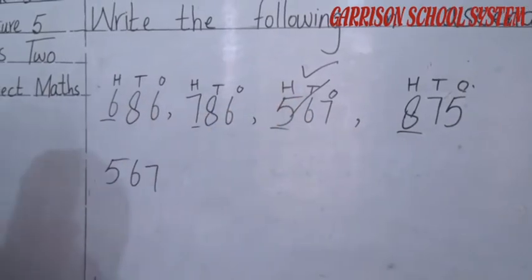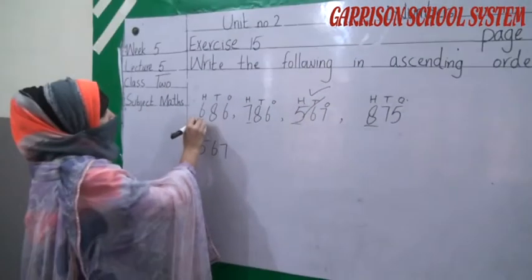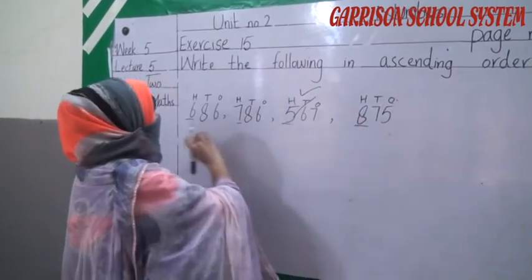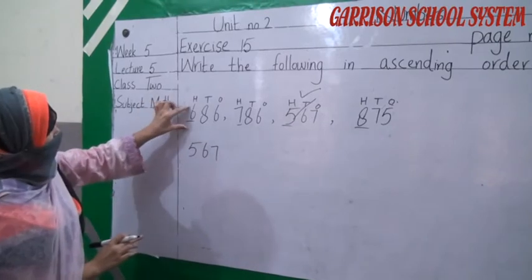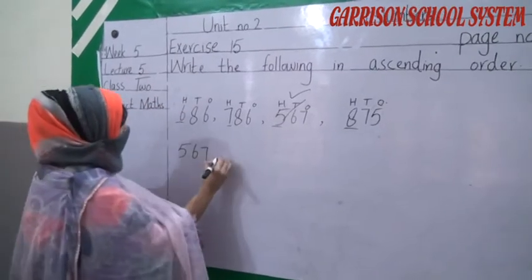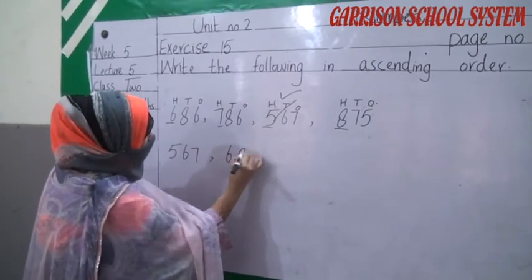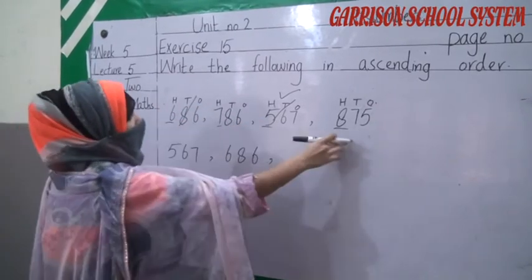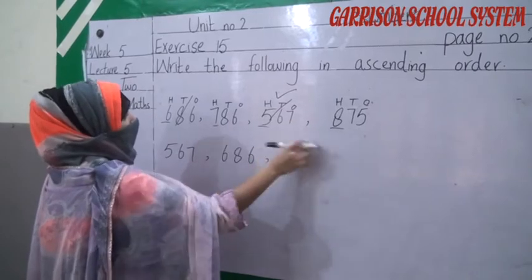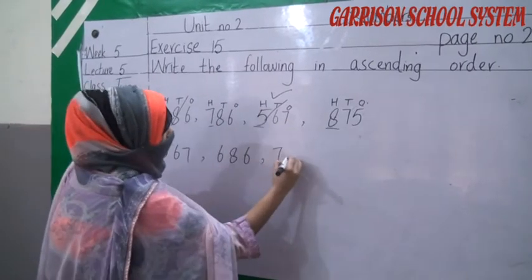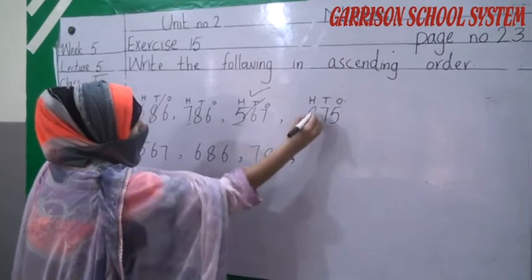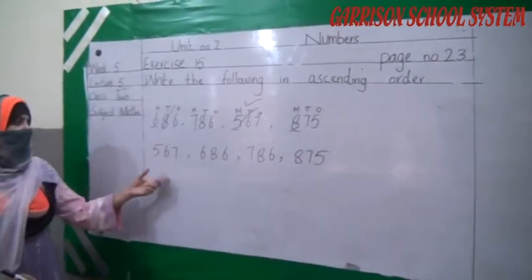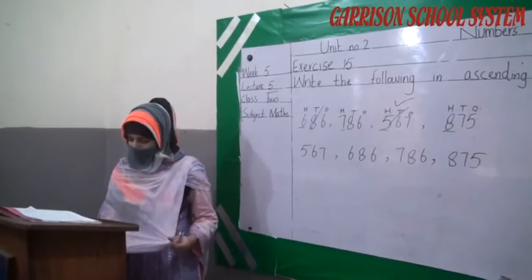Look at the next remaining numbers. 686, 786, 875. Which is the smaller? 686 is smaller. We have to write 686. We have done this. Now skip. Now move to the next. Among these both numbers, 786 is smaller, and next 875. Understand, student? Like this, we have to arrange our numbers from the smallest to greatest.